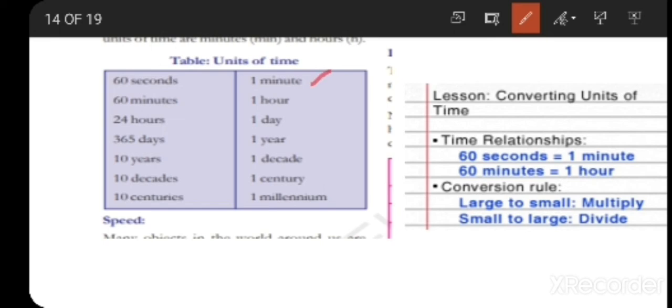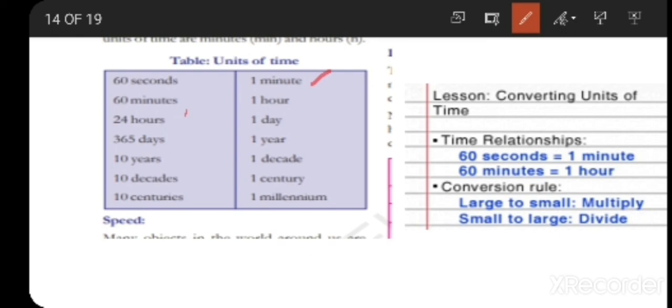If 60 minutes are completed, it is equal to 1 hour. If 24 hours are completed, it is 1 day. If 365 days are completed, it is 1 year. If 10 years are completed, then it is 1 decade. 10 decades is 1 century, which means 100 years.